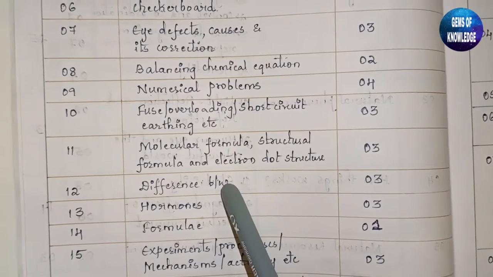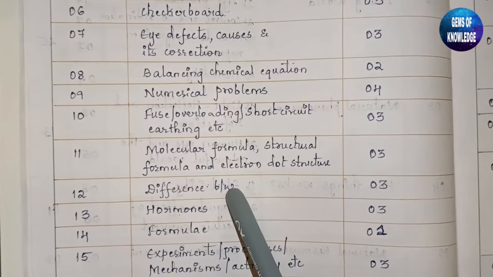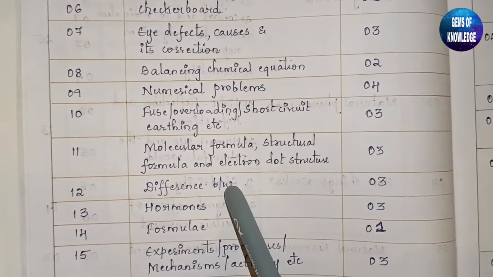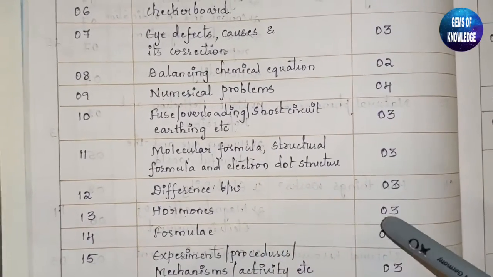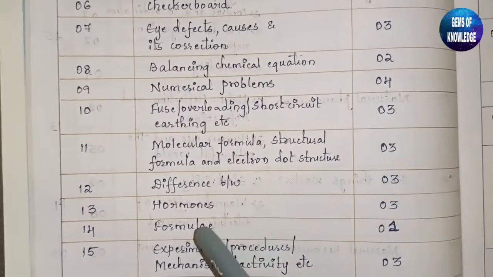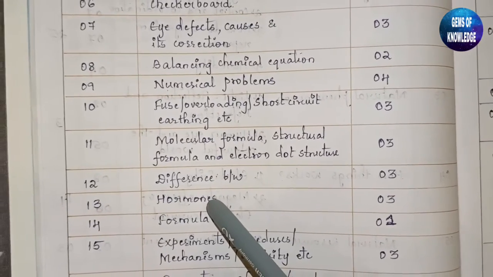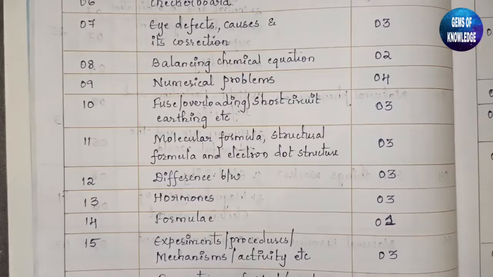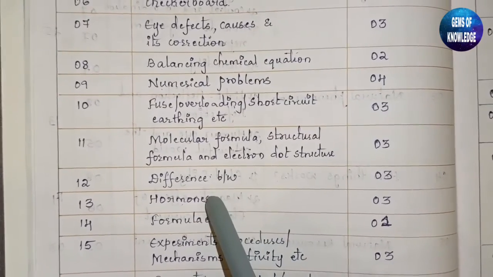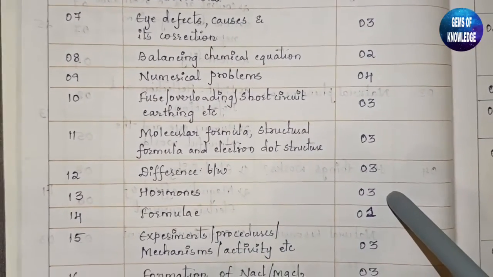So difference between any two things, it may be in physics also, chemistry also, and biology also. So they may ask you the difference between any two. Okay, so that is also of 3 marks. Then the questions related to hormones, plant hormones and animal hormones, okay, human hormones. So all those questions they may ask you for 3 marks.